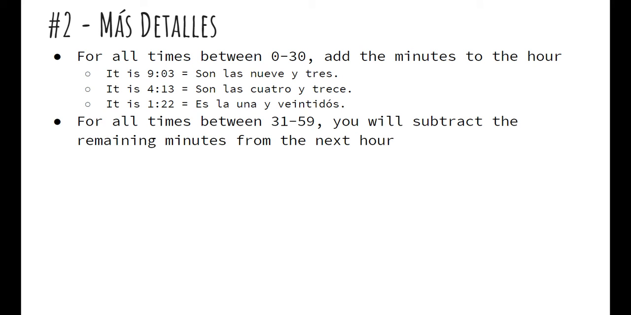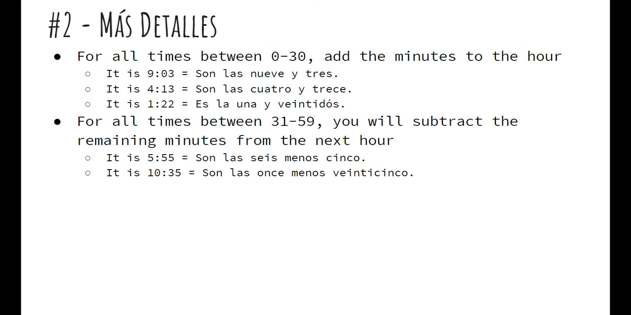Now for all times between 31 and 59, you will subtract the remaining minutes from the next hour. So you're going to go up to the next hour and subtract down. So it is 5:55 becomes son las 6 menos 5. So like literally it is 6 minus 5 minutes. So you'll go up to the next hour and subtract the remaining minutes. It is 10:35. Son las 11 menos 25. So you'll go up to 11. So it is 11 minus 25. 25 would be the remaining minutes from 35 to 60.